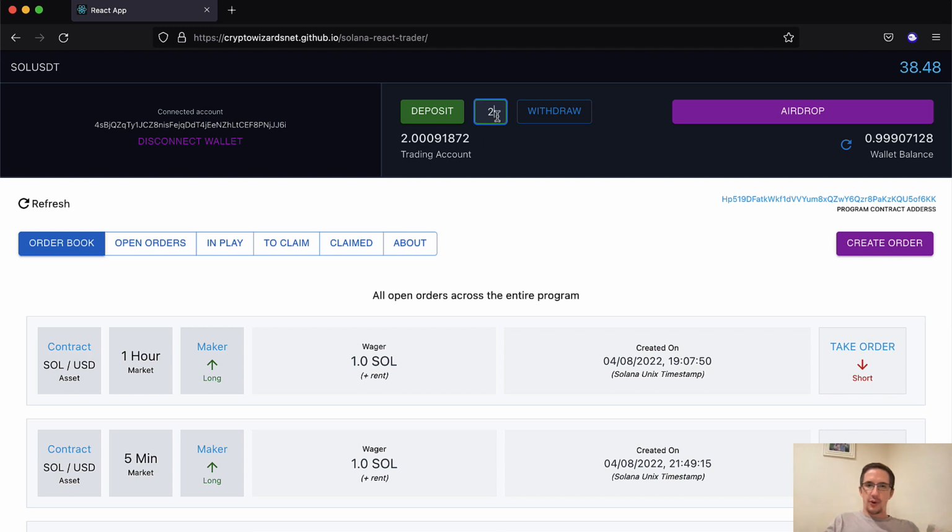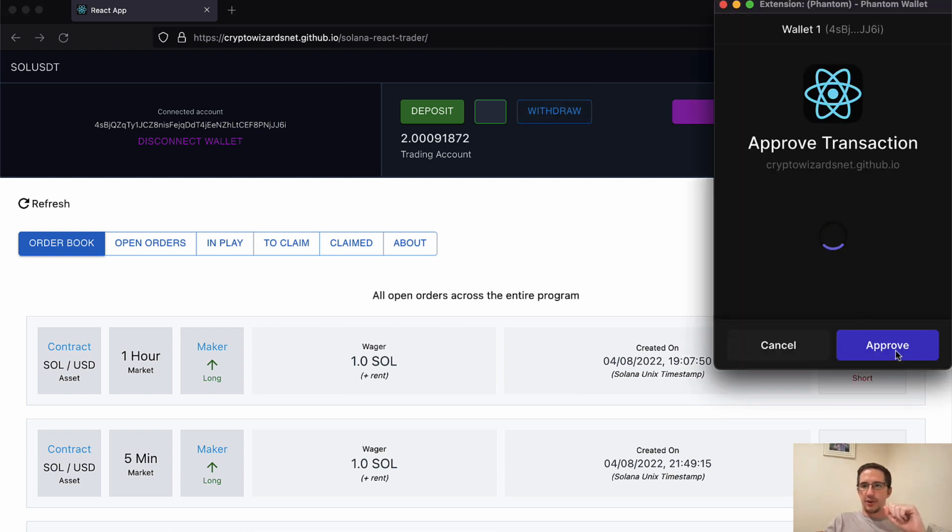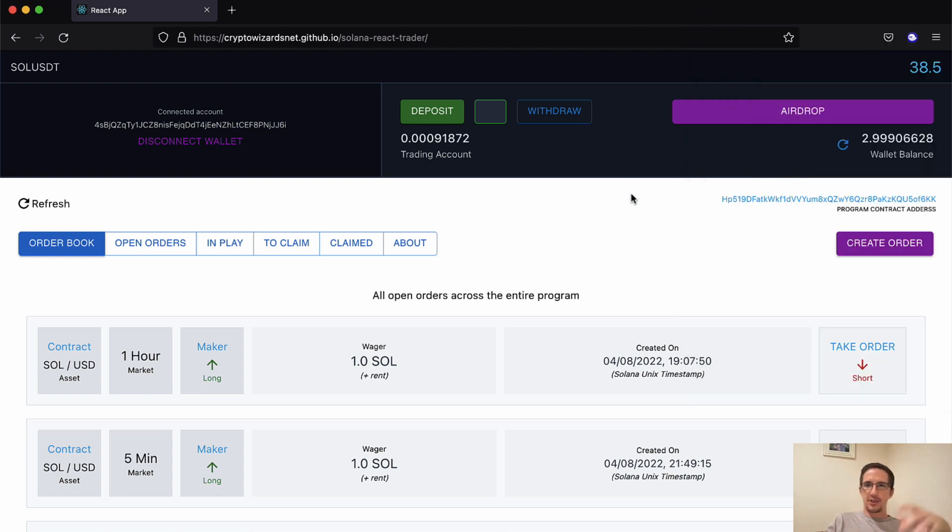If I want to withdraw it, I don't need anything in here, by the way. Whenever you hit withdraw, it withdraws everything back into your wallet. So when I hit withdraw, I can withdraw all of my Sol back into my wallet here. I haven't built it so you can choose how much to withdraw. That's another improvement I'll make in the future to another smart contract. But now you can see everything's back in my personal wallet. I've got nothing in my trading account. So if you want to trade, you need Sol in your trading account.